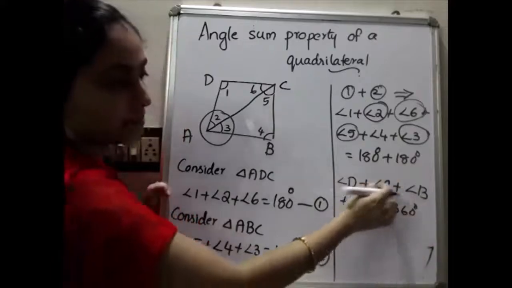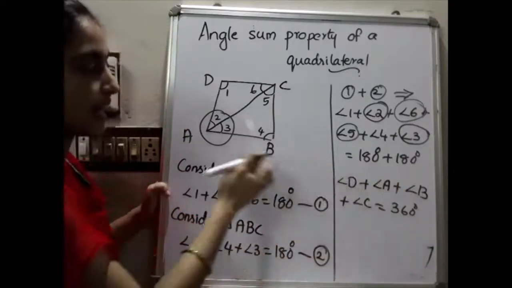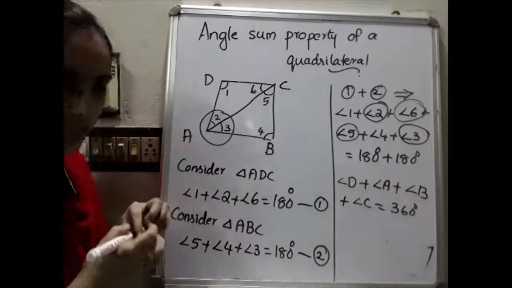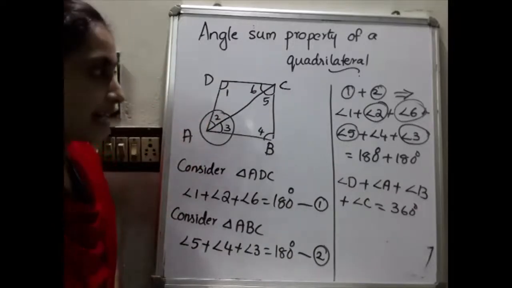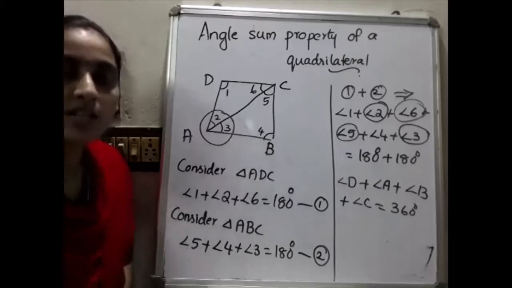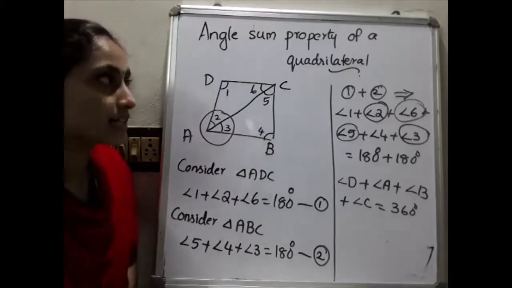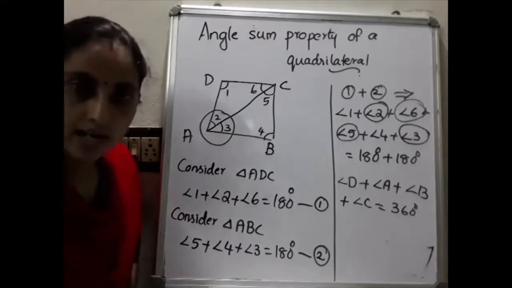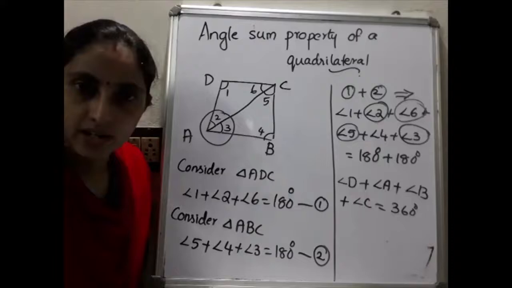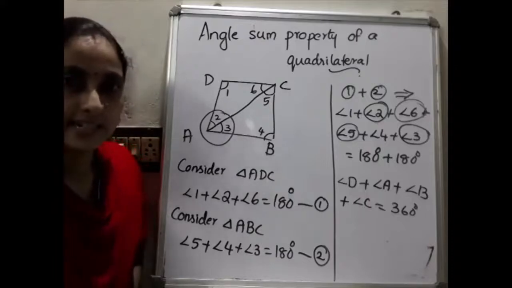That means angle A plus angle B plus angle C plus angle D, the 4 angles involved, that sum is always 360. That is the first theorem of this chapter, the angle sum property of a quadrilateral. What is the angle sum property of a quadrilateral? The angle sum of a quadrilateral is 360 degree.